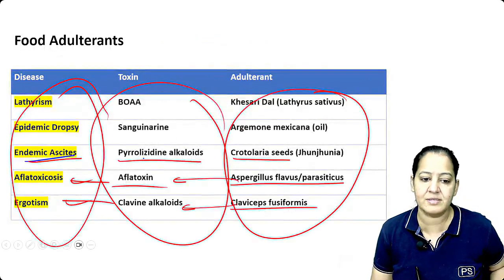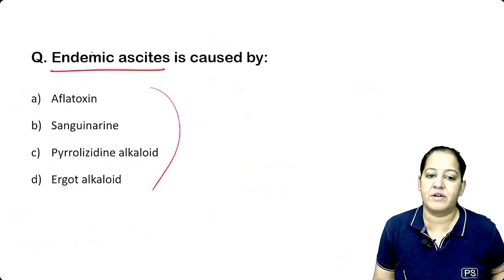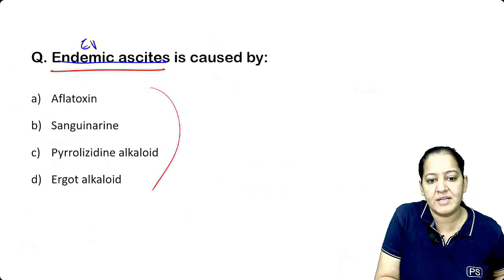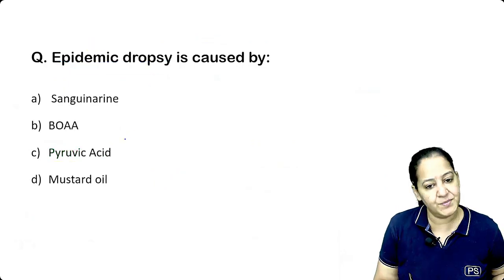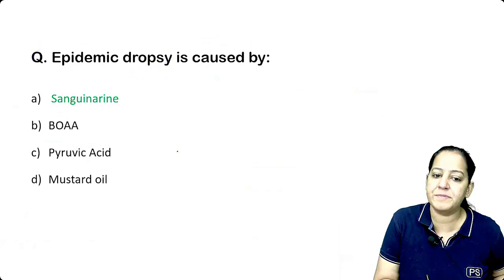You have to learn this table. Epidemic dropsy is different. Endemic ascites is different. If I change the question from endemic ascites to epidemic dropsy, the answer will become sanguinarine. In this way, if I can change the question, the answer will change. The next question is that only: epidemic dropsy is caused by sanguinarine.